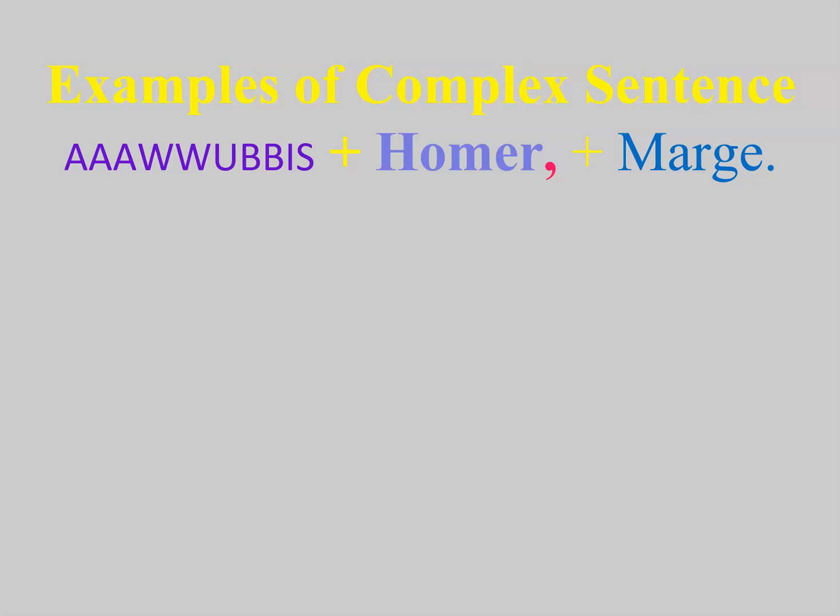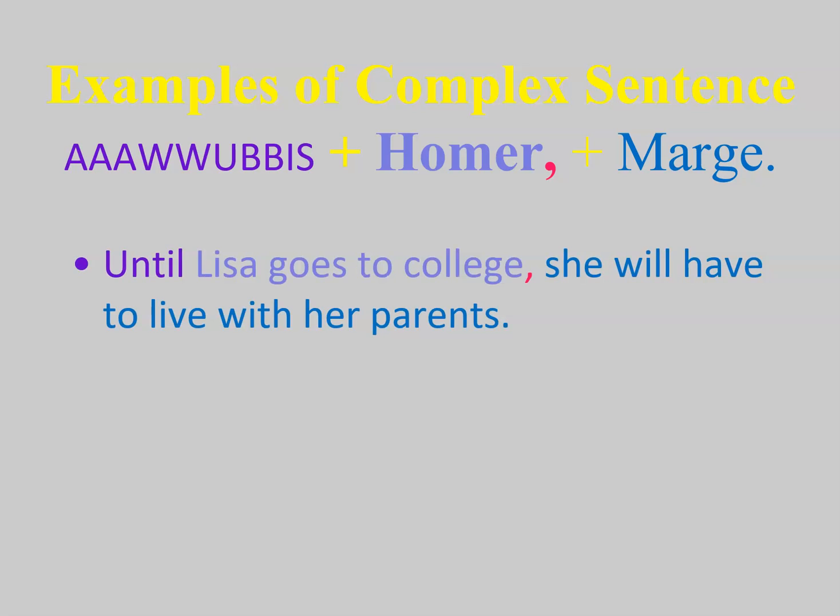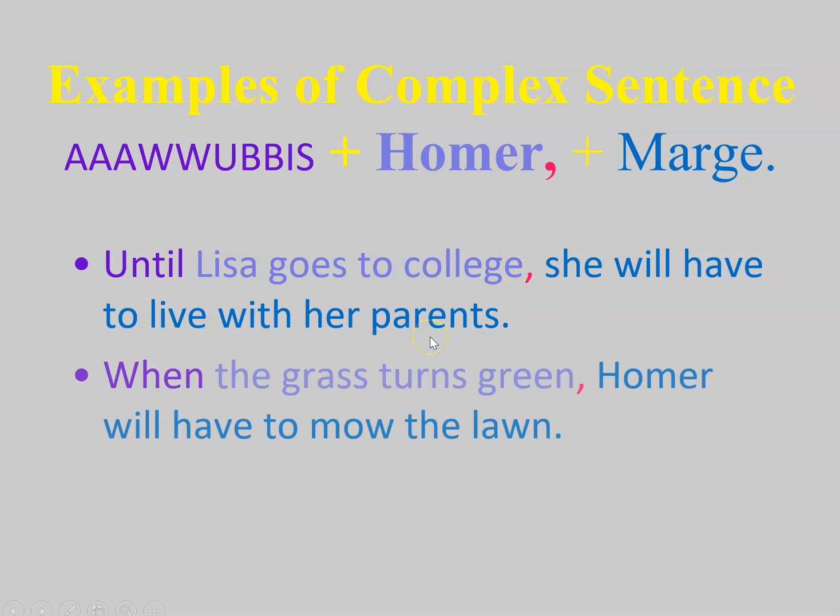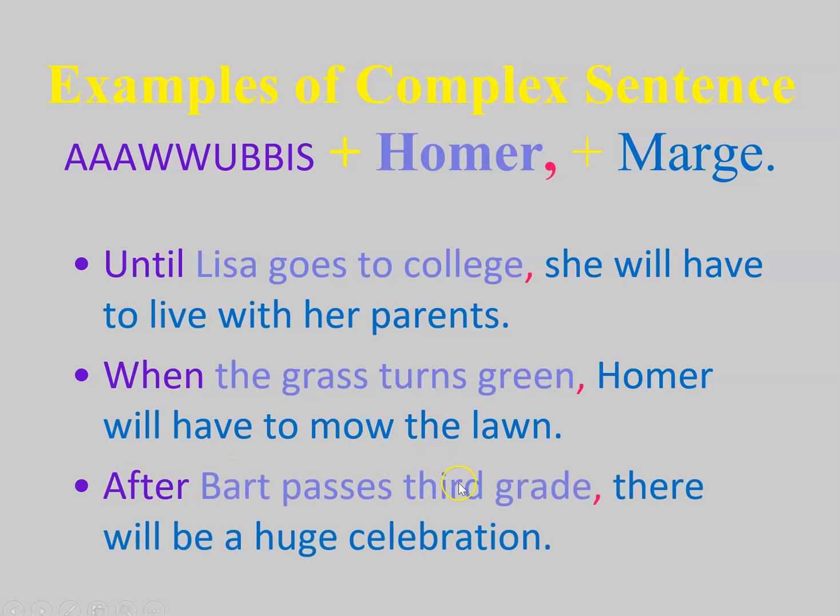Or we can do an Awabus plus a Homer. So it looks like this. Until Lisa goes to college, comma, she will have to live with her parents. When the grass turns green, comma, Homer will have to mow the lawn. After Bart passes third grade, comma, there will be a huge celebration. These are examples of complex sentences.